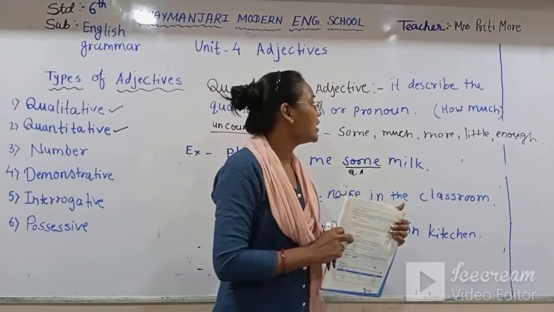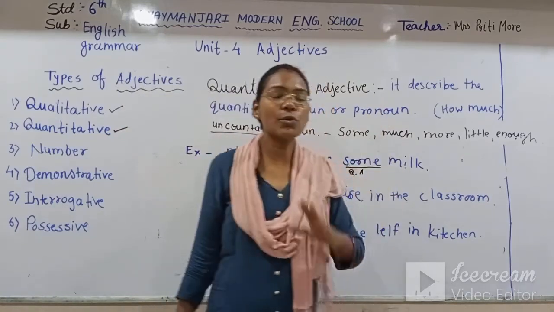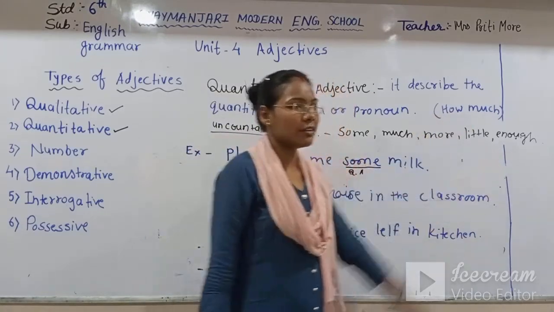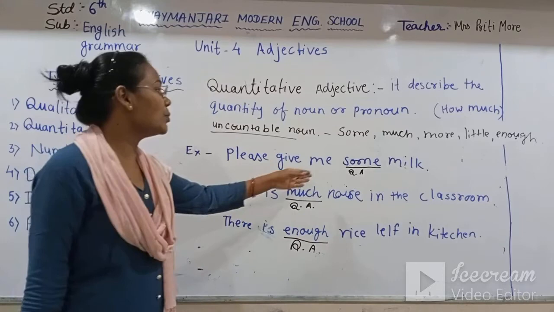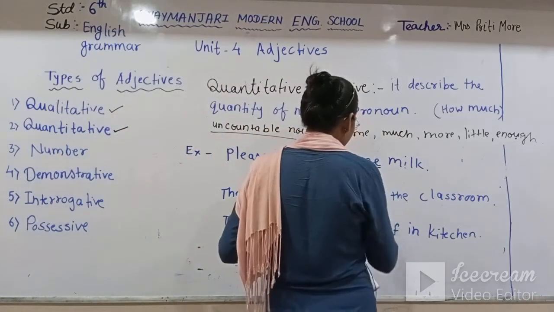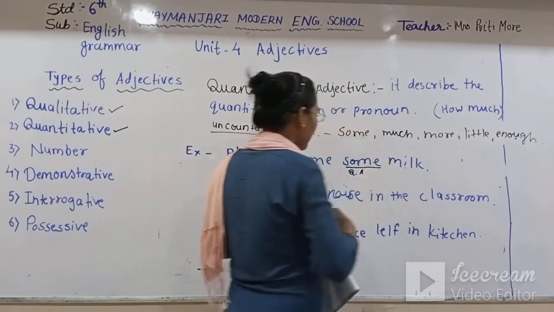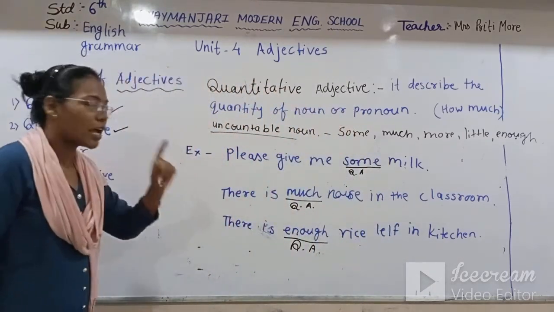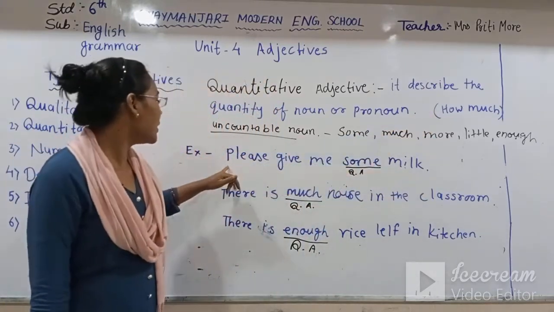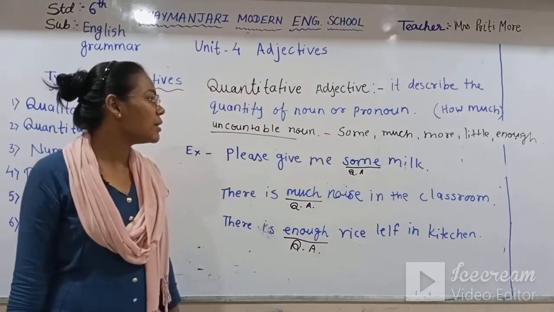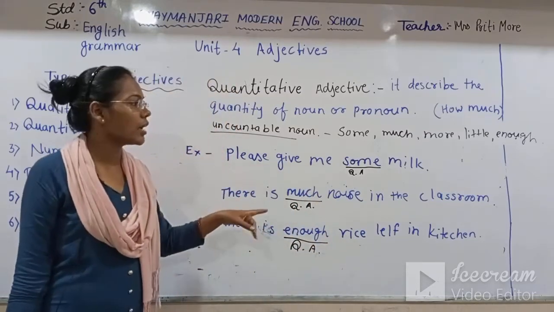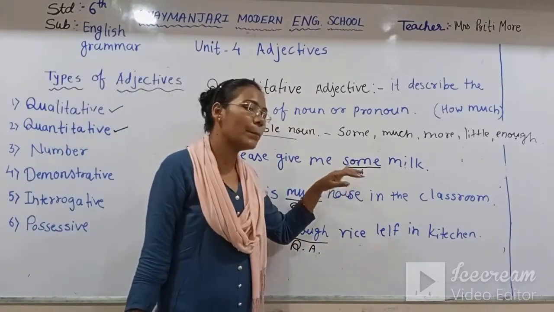Again I explain: we have to ask the question to the given sentence with how much. Please give me some milk. Now let's ask the question to the sentence with how much. How much milk should I give? So the answer will be some milk.